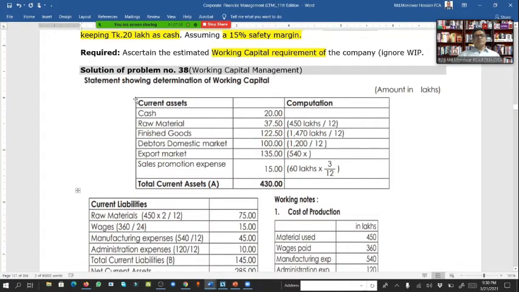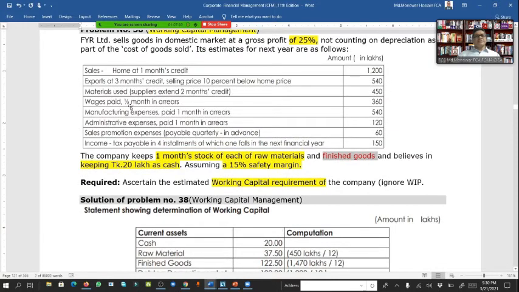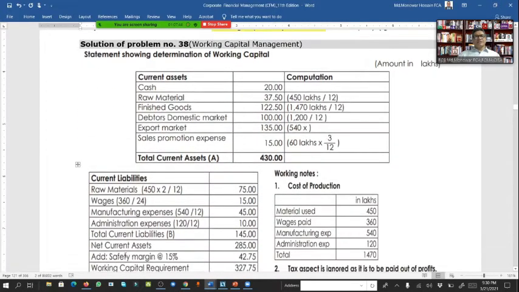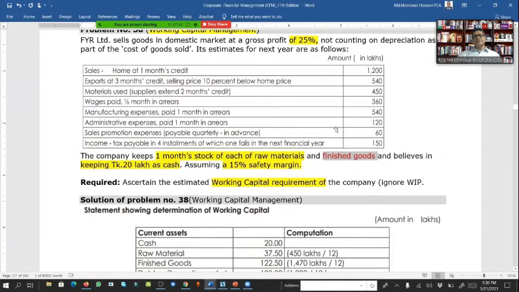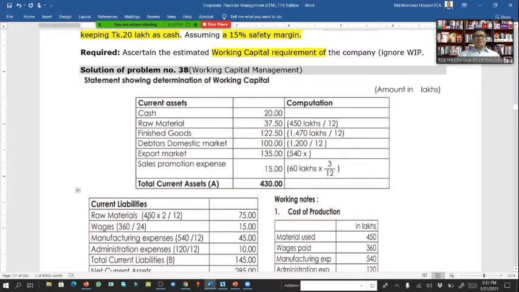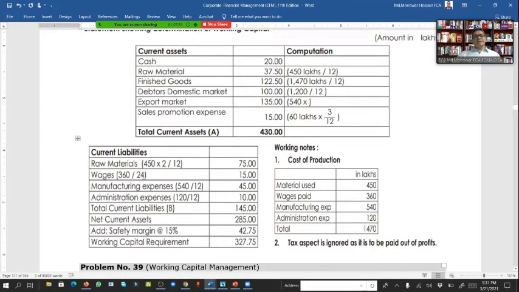And wages are also half a month in arrears. Here it is calculated 360 divided by 12, multiplied by half, that will come to 15, because it is 15 days.